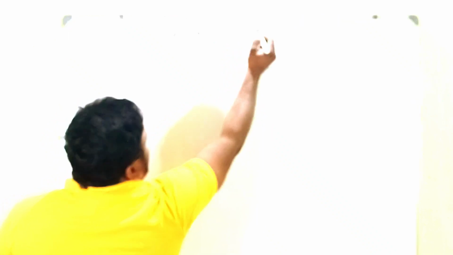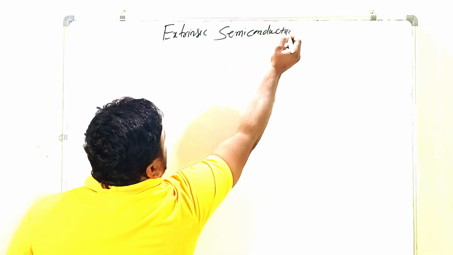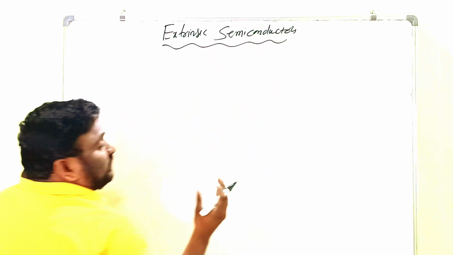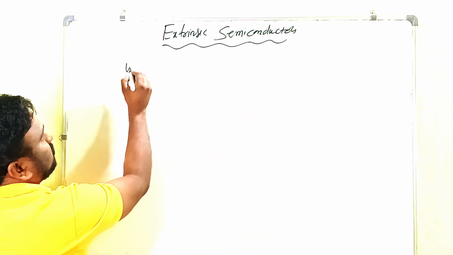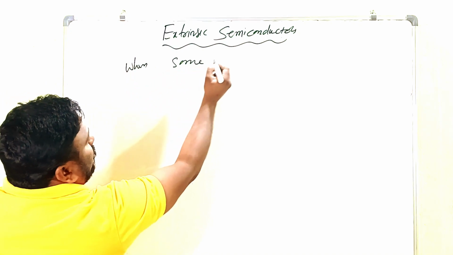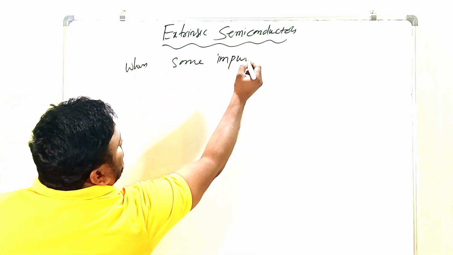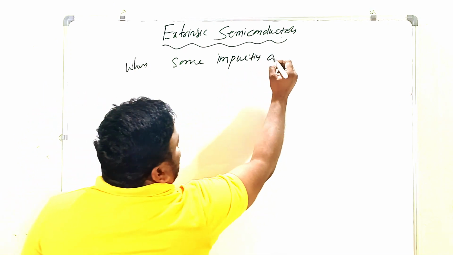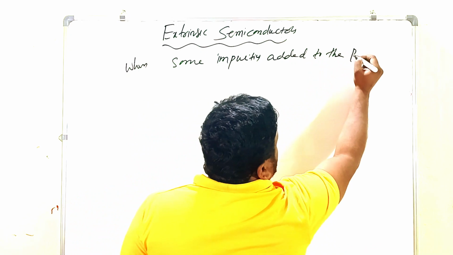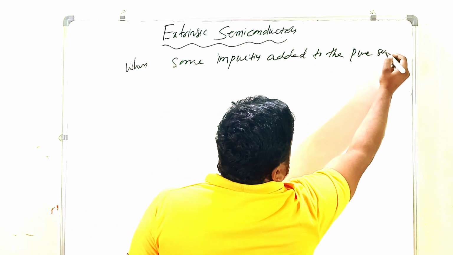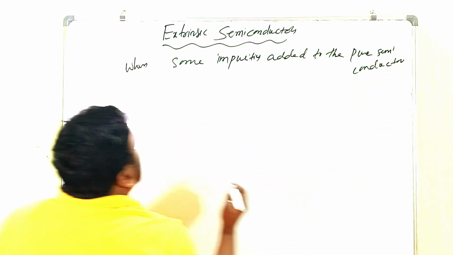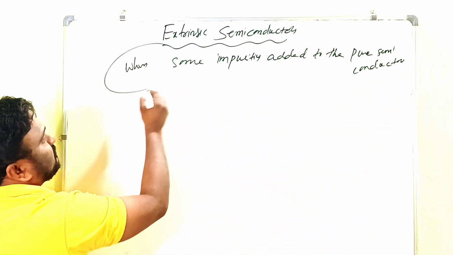Extrinsic semiconductors. How can they form? When some impurities are added to the pure semiconductors, then extrinsic semiconductors are formed.